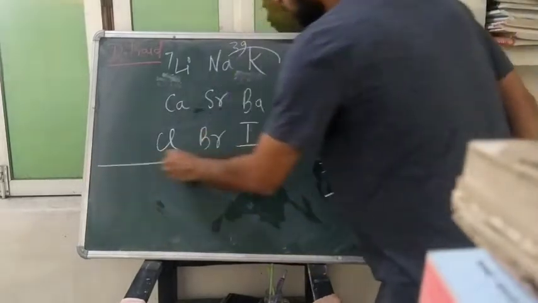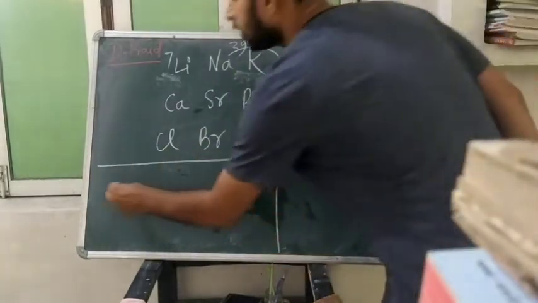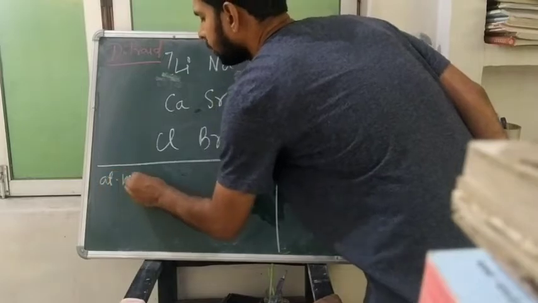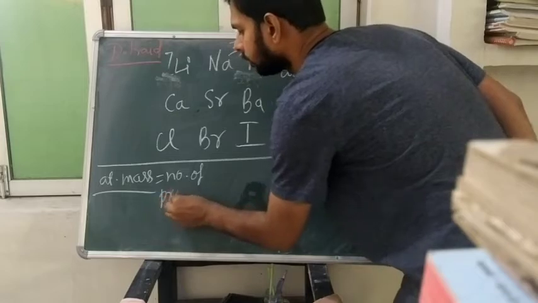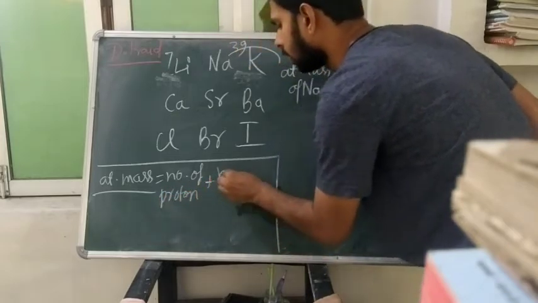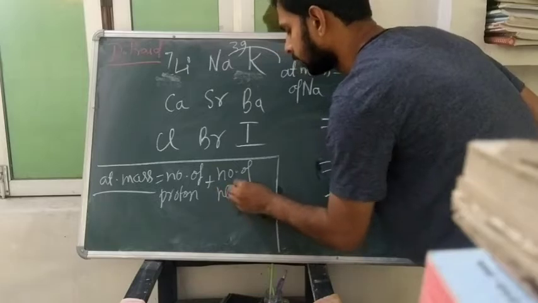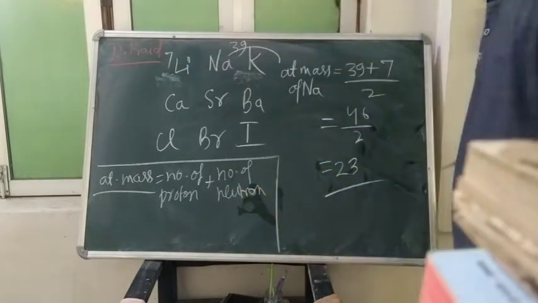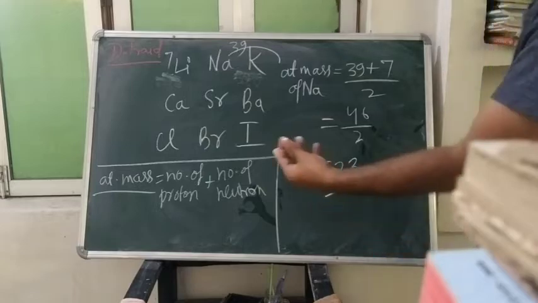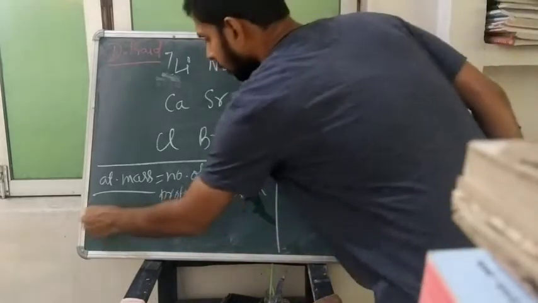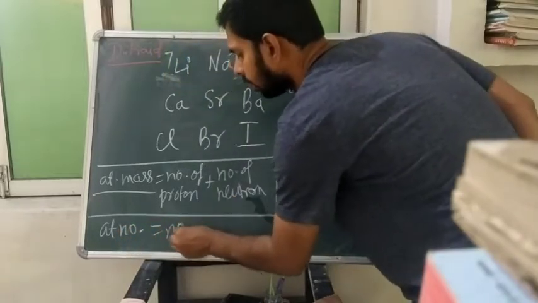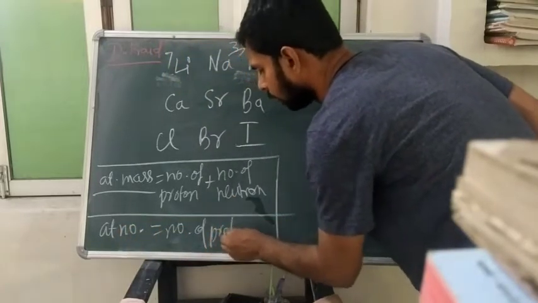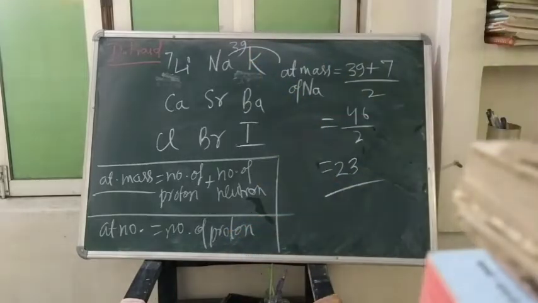So he talked about the atomic mass. Students, I want to tell you that atomic mass is nothing but the number of protons plus the number of neutrons. In an atom, electron, proton and neutron are present. So atomic mass is the number of protons and neutrons, whereas atomic number is nothing but the number of protons. Quickly have the screenshot.